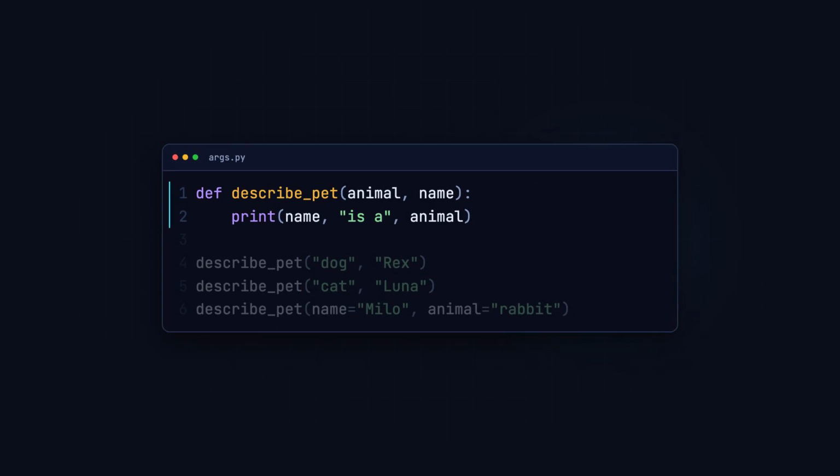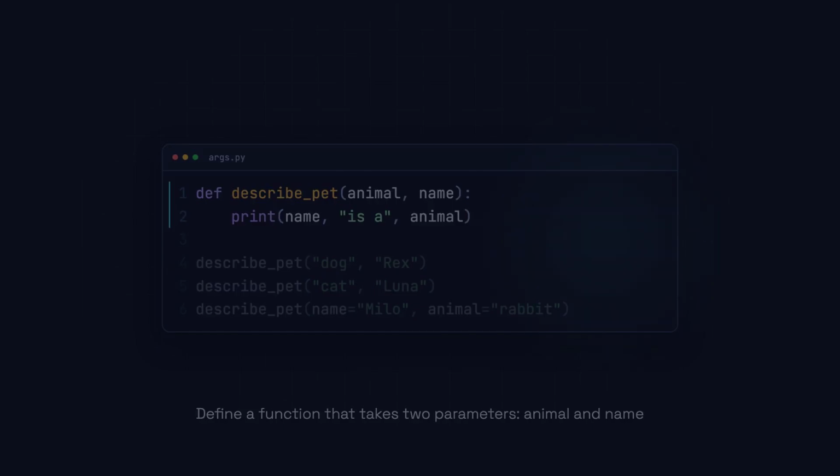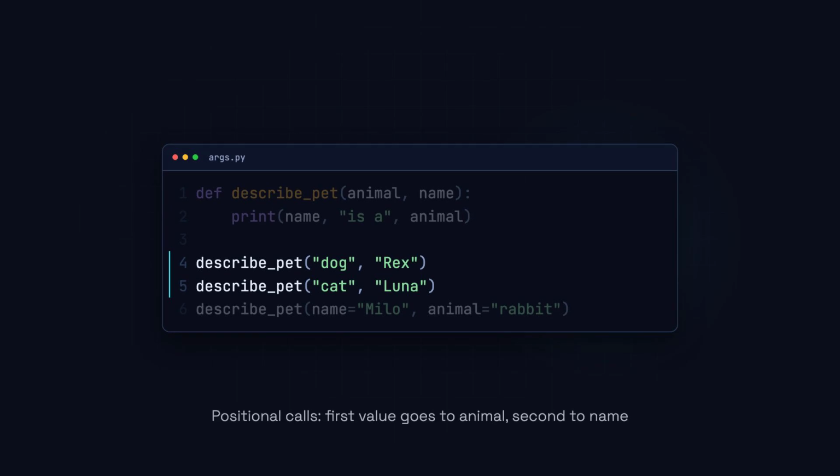We define a function called describePet that accepts 2 parameters, animal and name. The function simply prints a short sentence about the pet. On lines 4 and 5, we call the function with positional arguments. Python matches them strictly by order, so the first value goes to animal and the second goes to name.